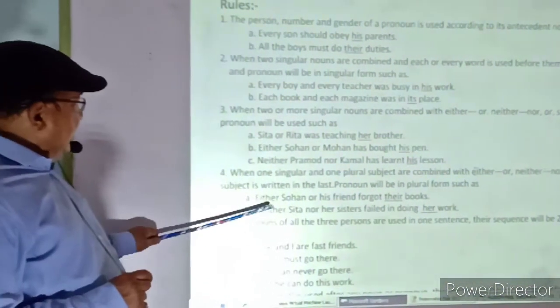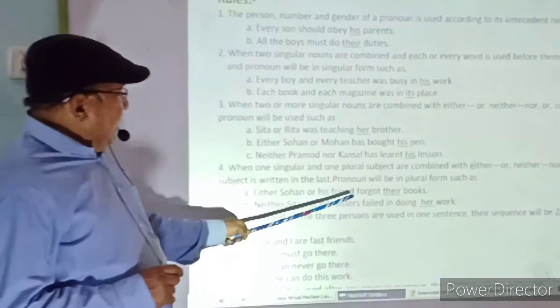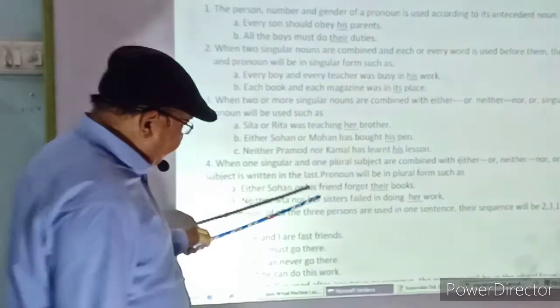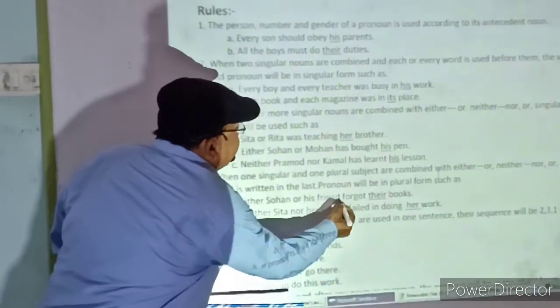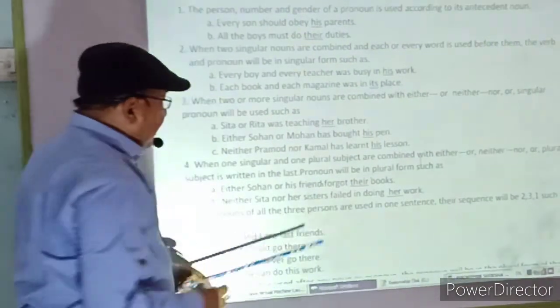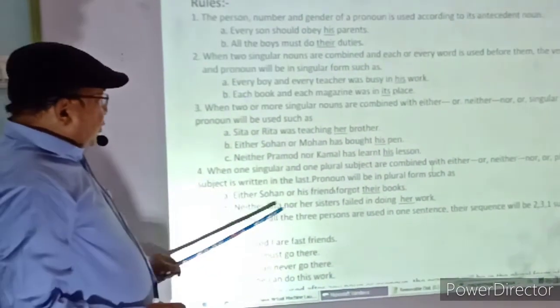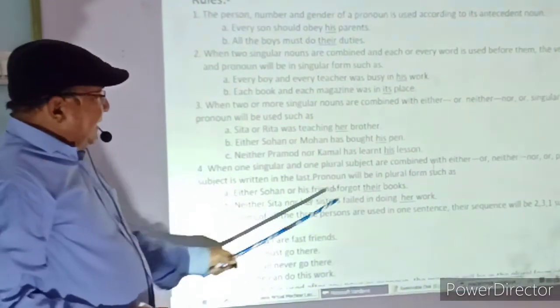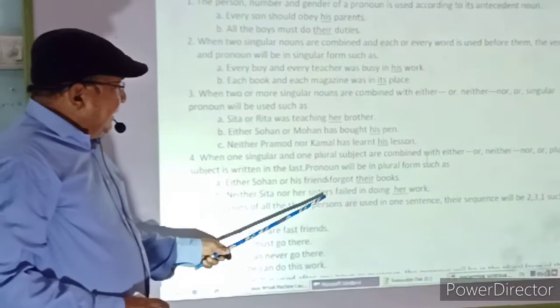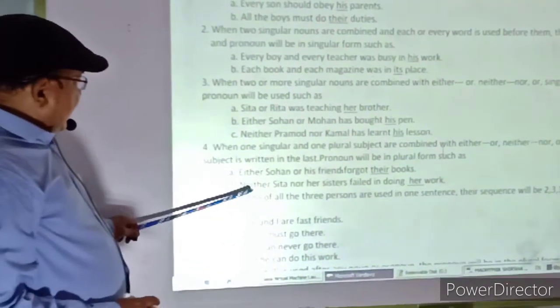For example, either Sohan or his friends forgot their books. So the plural his friends was used after the singular subject, and the pronoun is according to the plural subject.